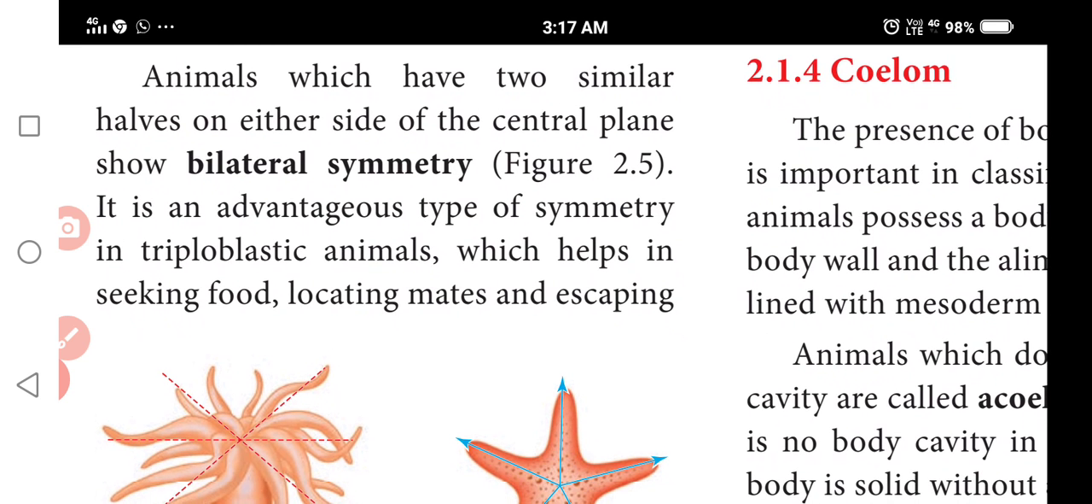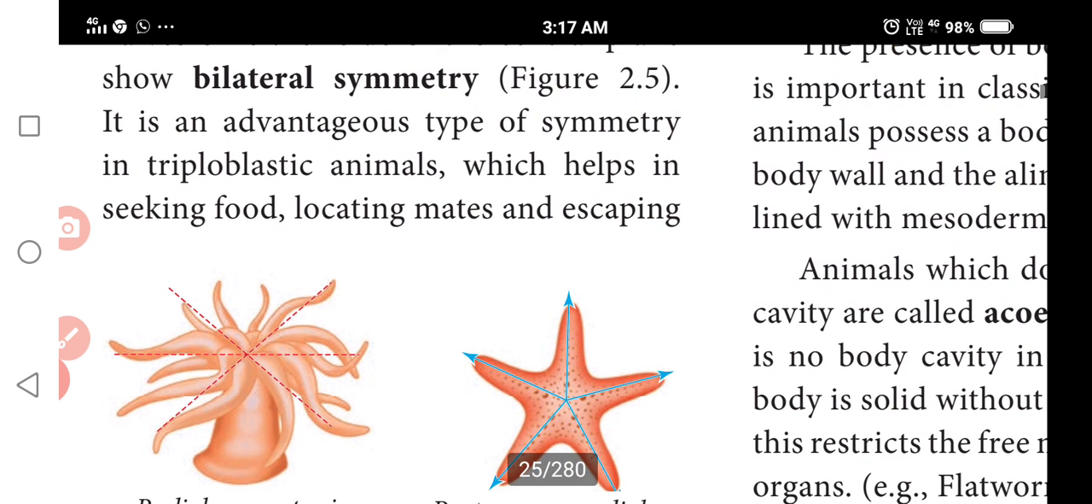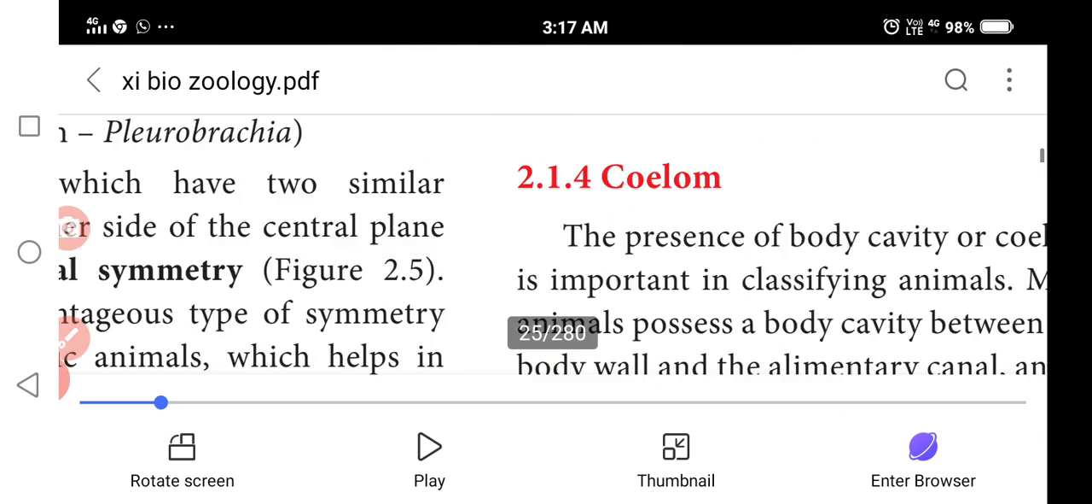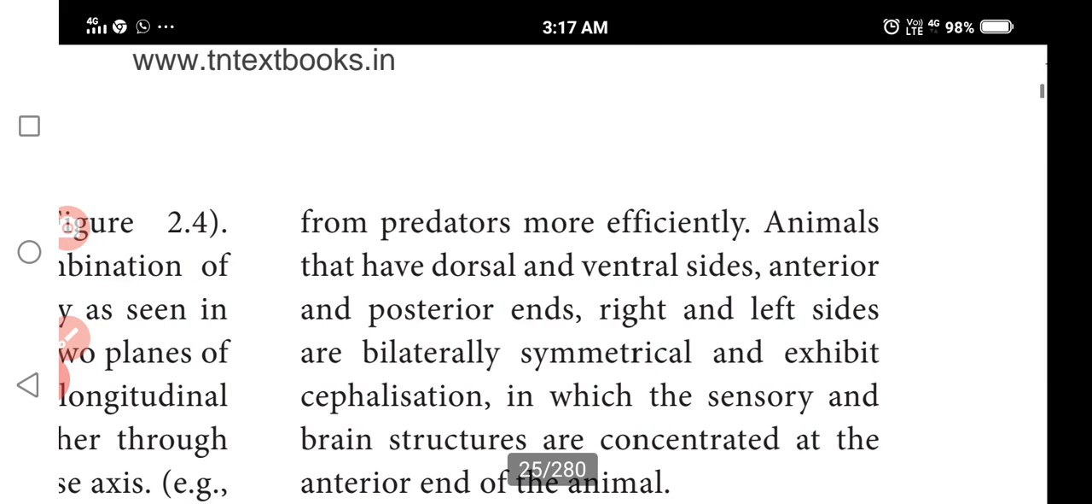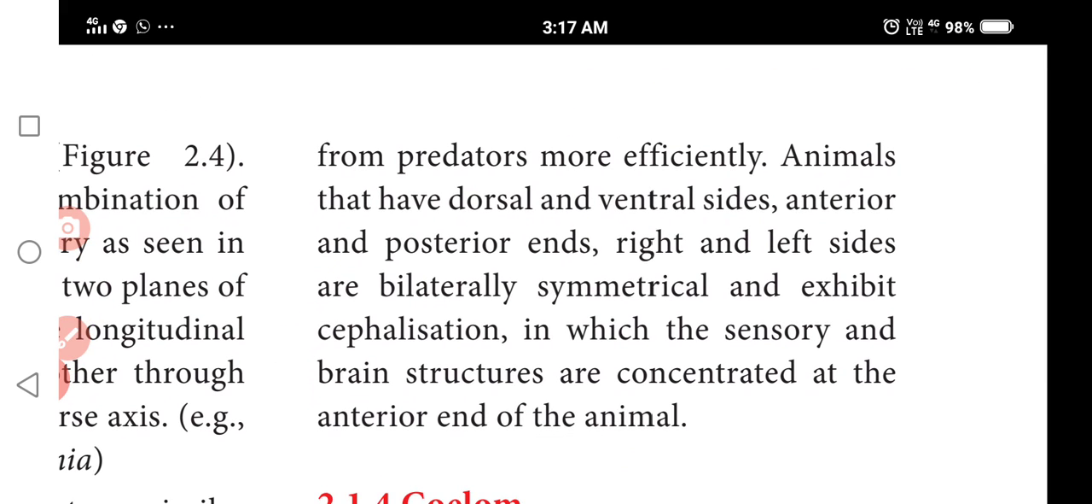Next one is animals that have two similar halves on either side of the central plane. We call this bilateral symmetry. So it is an advantageous type of symmetry, which helps in seeking food, locating mates, escaping from predators. Everything will happen. So these are the bilateral symmetry characters.